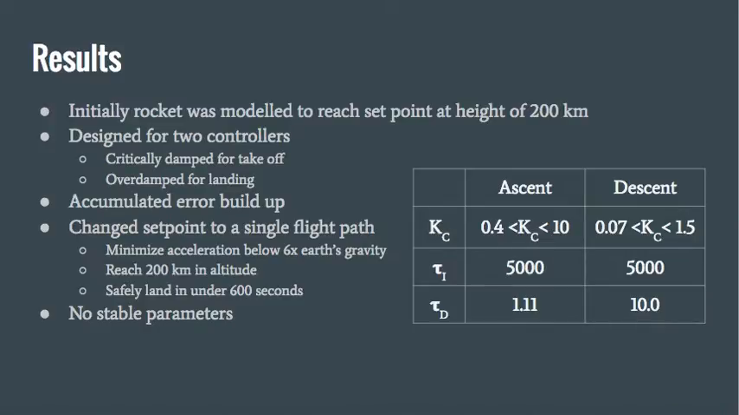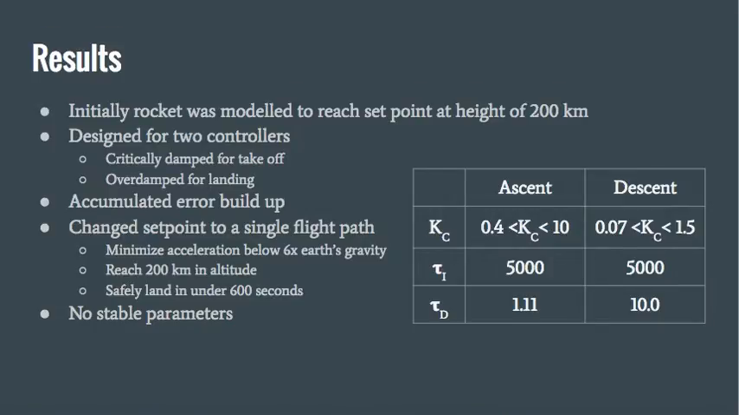In regards to stability, fuel depletion makes hitting a set point impossible for extended periods of time. Because there is no stable open-loop solution, we chose to look for stability along the chosen flight path. Controller stability limits were found by trial and error. Certain values of Kc over 10 and under 0.4 were found and result in unstable ascent paths. For descent, Kc values were only stable between 0.7 and 1.5.